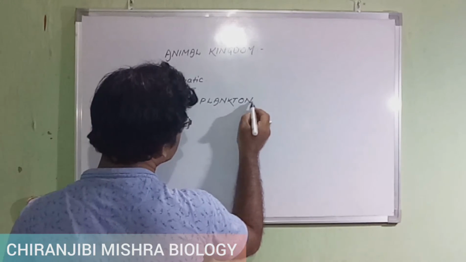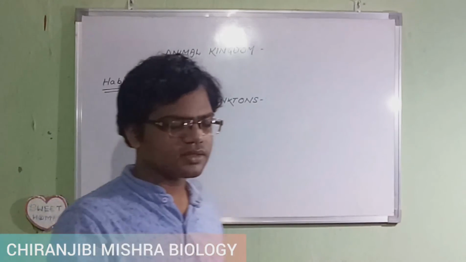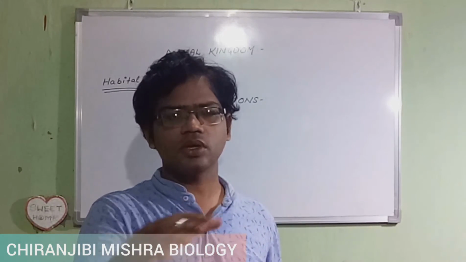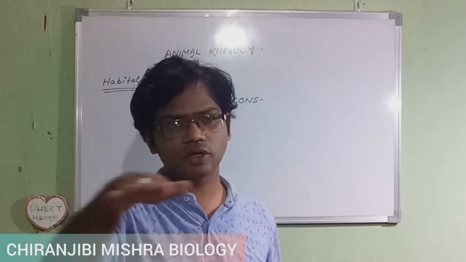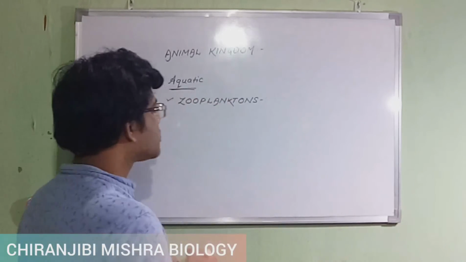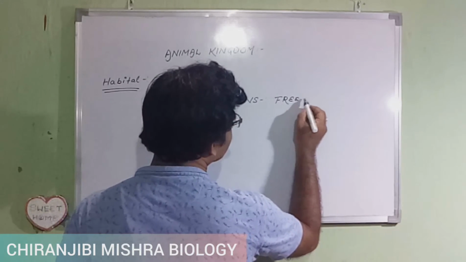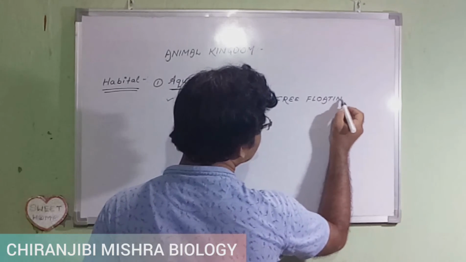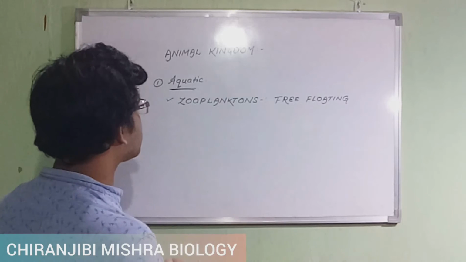Zooplankton means animals. Aquatic animals, not terrestrial animals, are called zooplanktons. Which aquatic animals are found on the surface of the water? They are free floating. Such organisms are called free floating. Free floating organisms are known as zooplanktons.